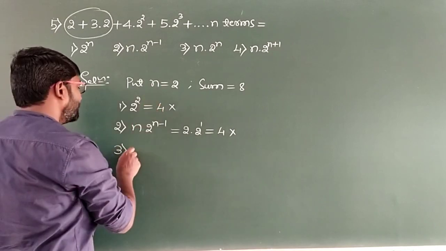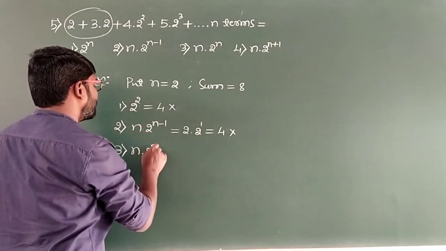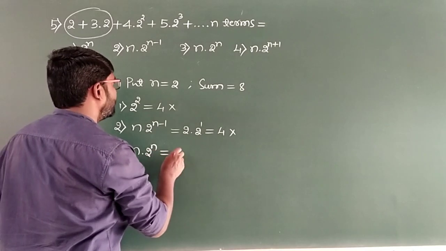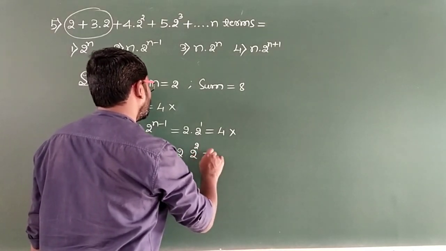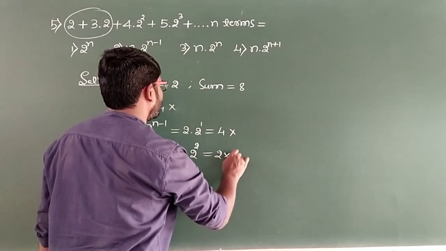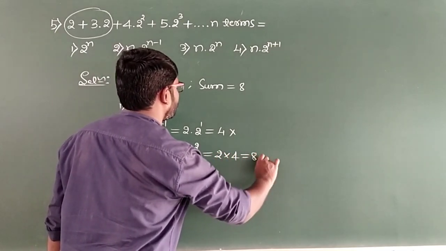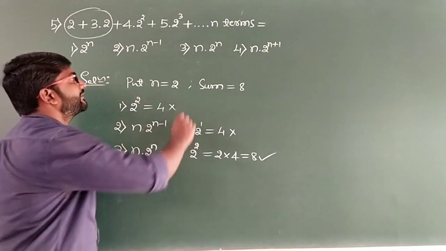Option 3: n into 2 raised to n, n value is 2, 2 into 2 to the power 2. So 2 into 4 it will be 8. So option 3 is giving us the correct answer.